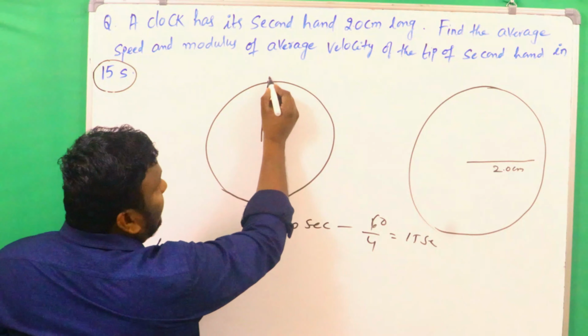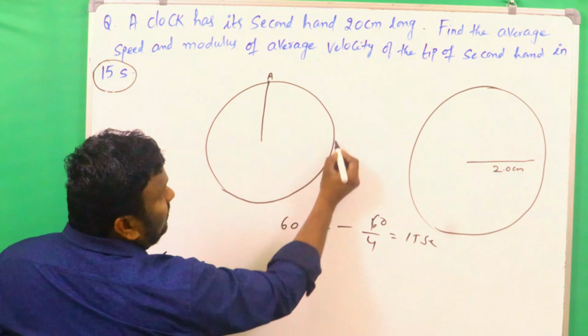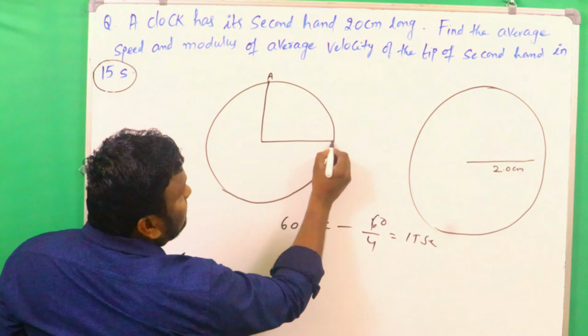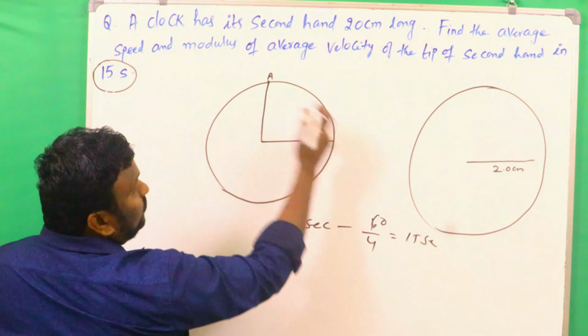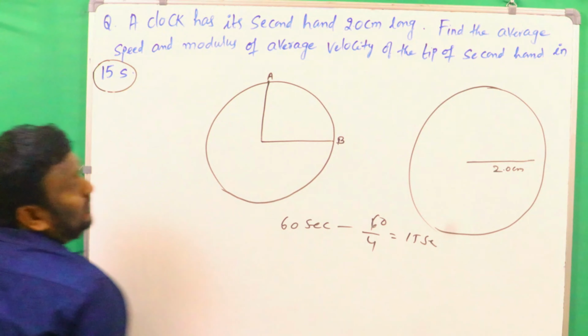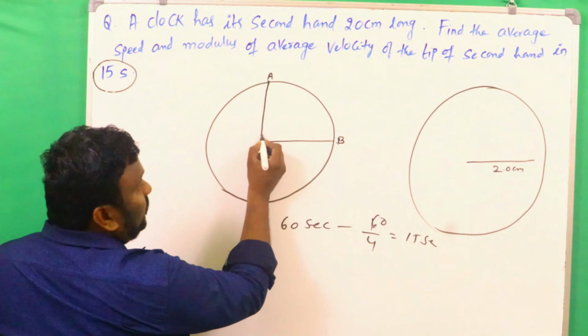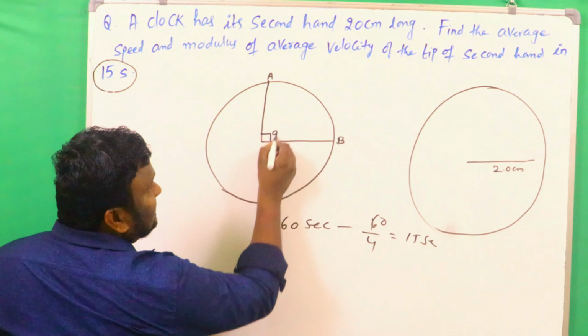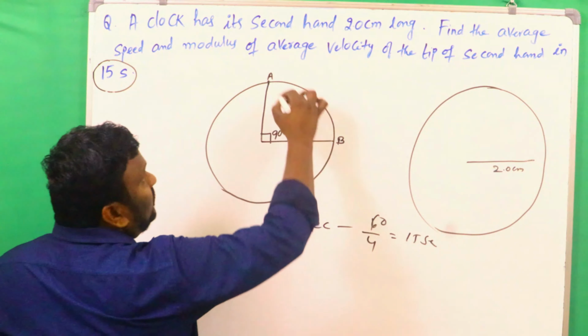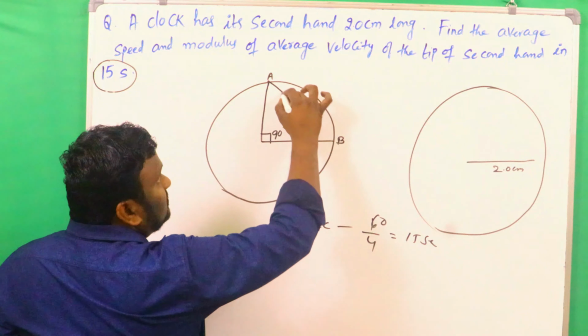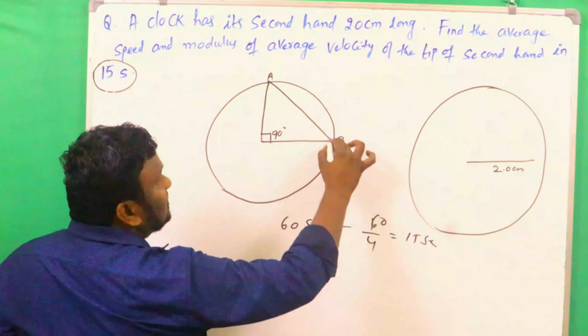That means A is the starting point, and now after 15 seconds, it is at B, like from 12 to 3. Here how much angle is there now? The angle is 90 degrees. In this case we have to find the average velocity and average speed.